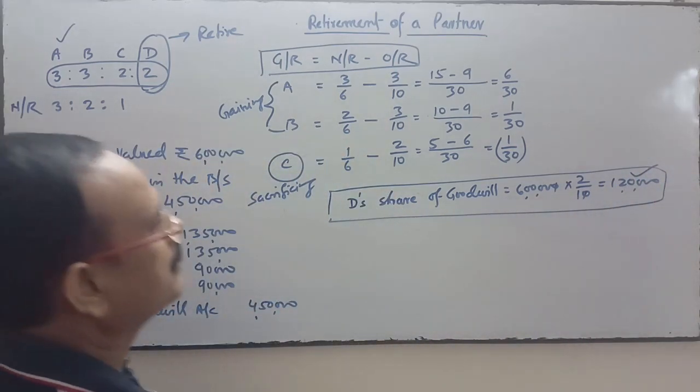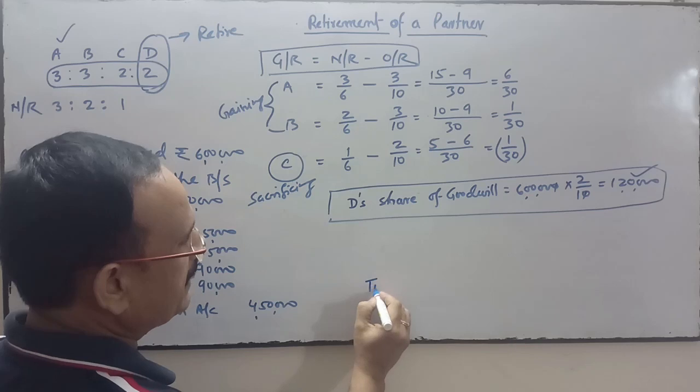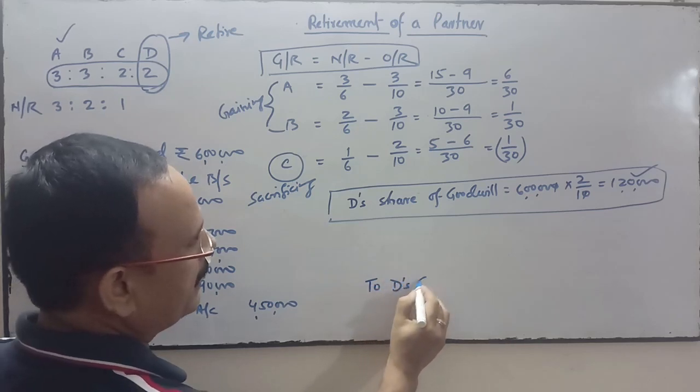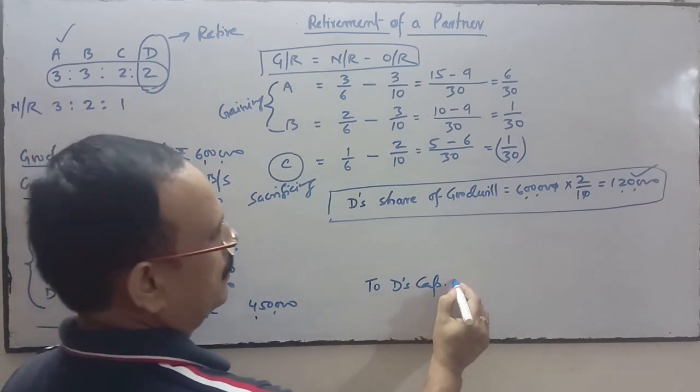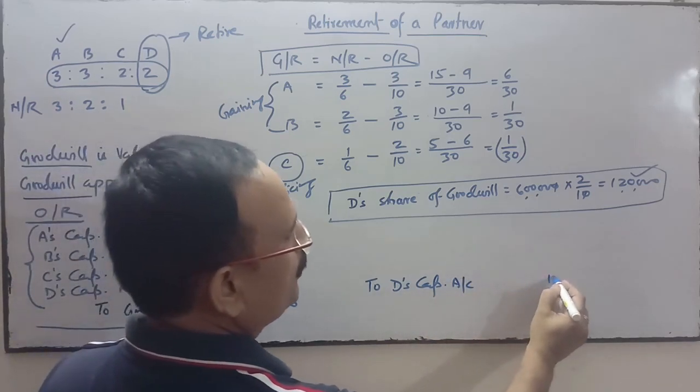So this amount will be credited. D's capital account will be credited because we are going to compensate D. Okay, D's capital account will be credited.